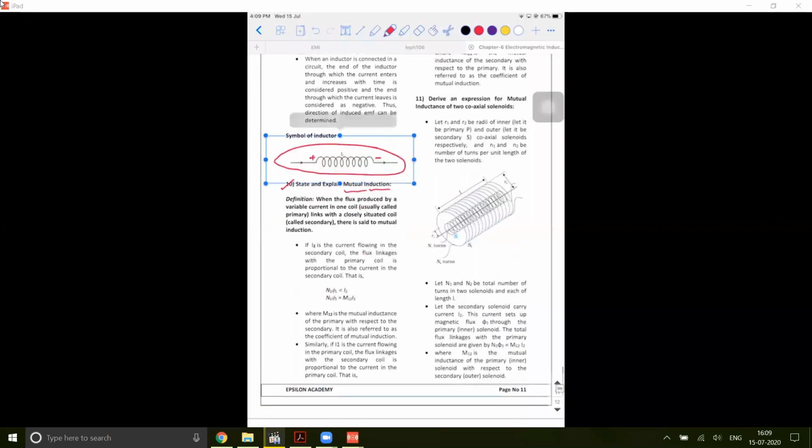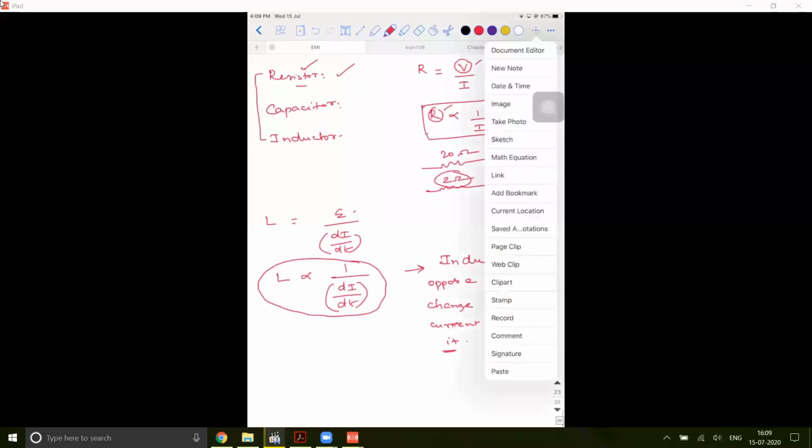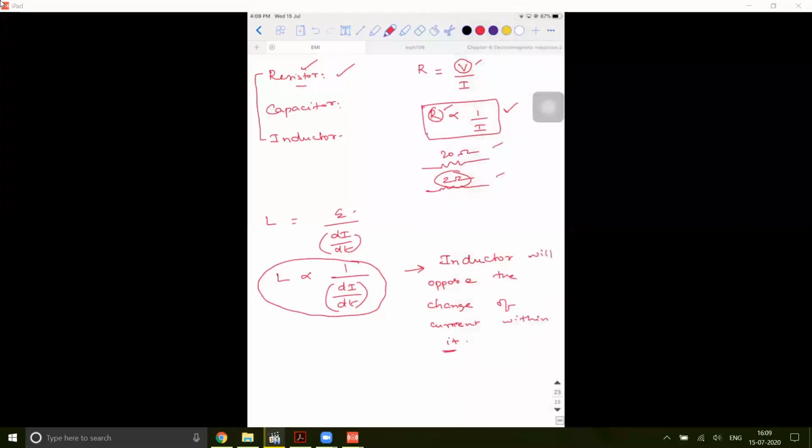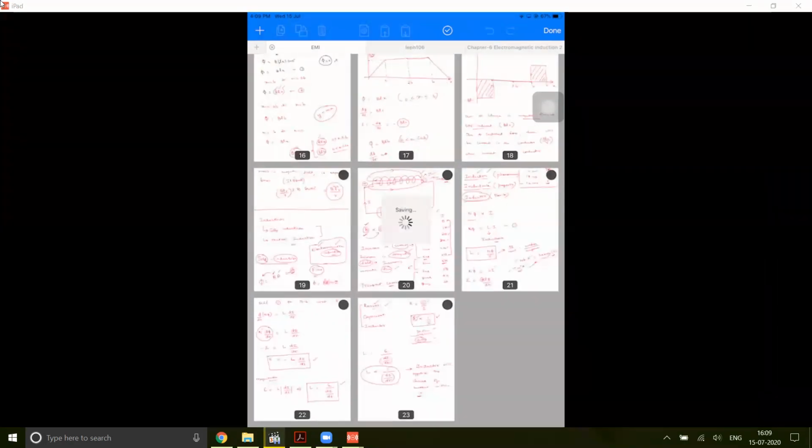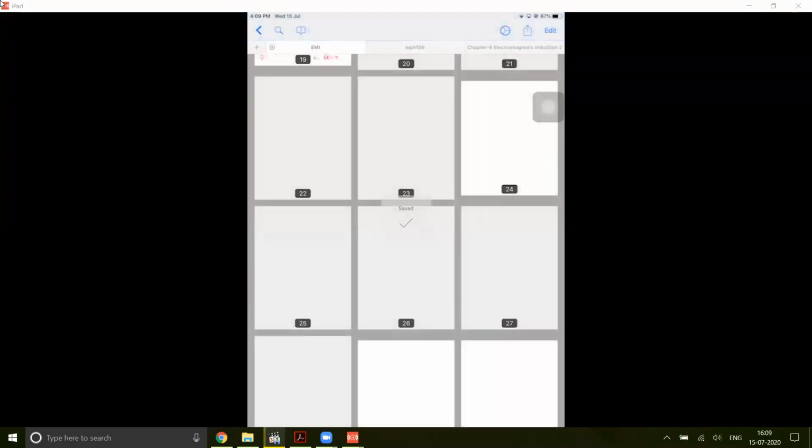So let's try to understand what this phenomenon is. Did you guys understand how I wrote that N phi is directly proportional to I? Because that is what I'm going to use in this topic also. Now observe. Let us say the heading is mutual induction.